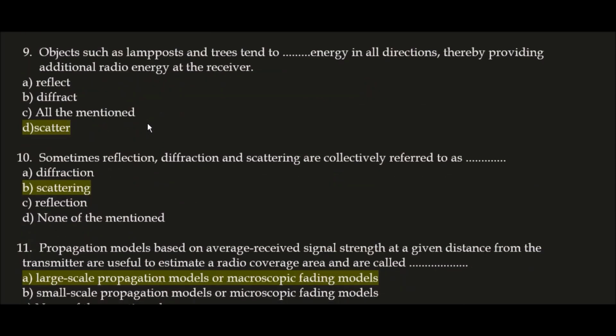Next question. Objects such as lampposts and trees tend to blank space energy in all directions, thereby providing additional radio energy at the receiver. Option A, reflect. Option B, diffract. Option C, all of the mentioned. And option D, scatter. Correct answer here is option D, scatter. Objects such as lampposts and trees tend to scatter energy in all directions, thereby providing additional radio energy at the receiver.